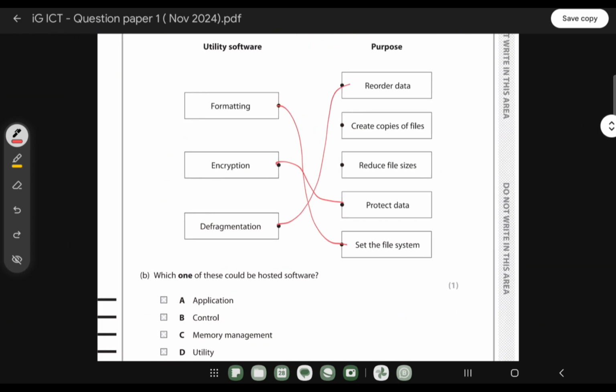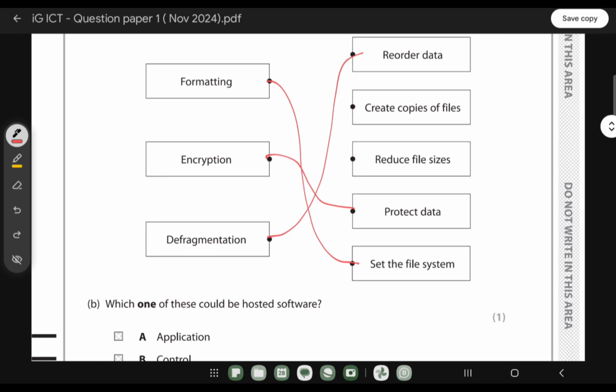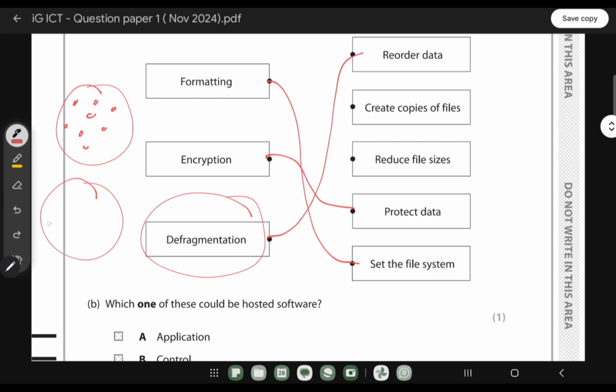What does it mean by defragmentation? It is actually like when you are saving files in the computer, right? Suppose this is the disk of your computer, and each day you save maybe 5 or 6 or 10 files. During that time, the files will be placed like this, okay? But if you set defragmentation from the control panel in your settings, you can set it automatically, maybe every 1 week. During the defragmentation process, it will rearrange all the files from this to this. So that makes your computer performance better compared to before, right?